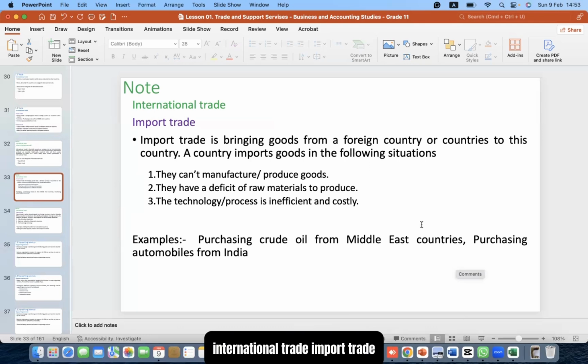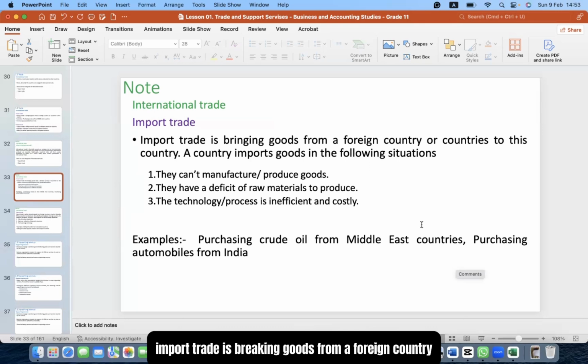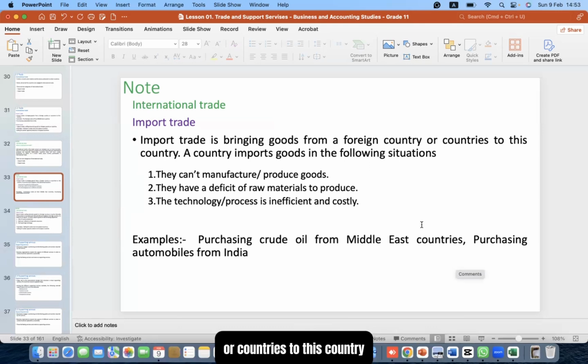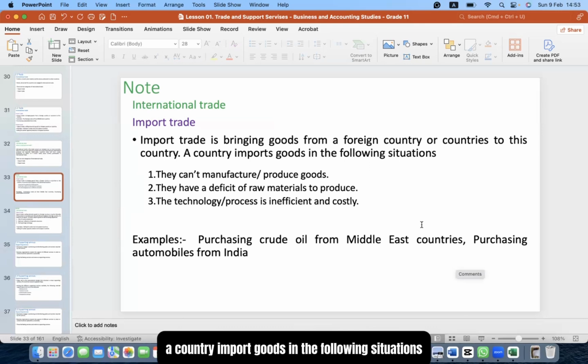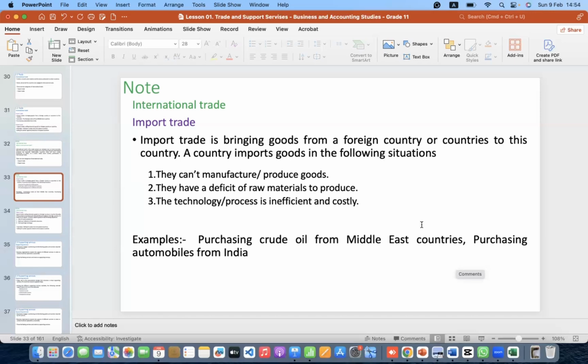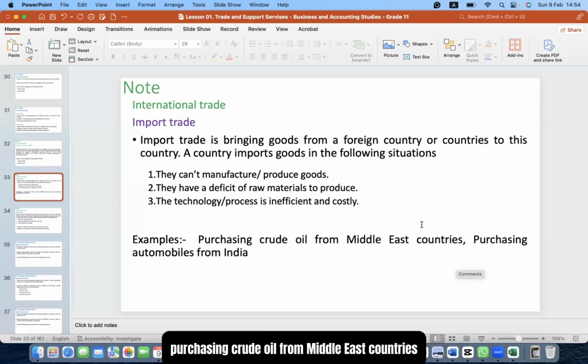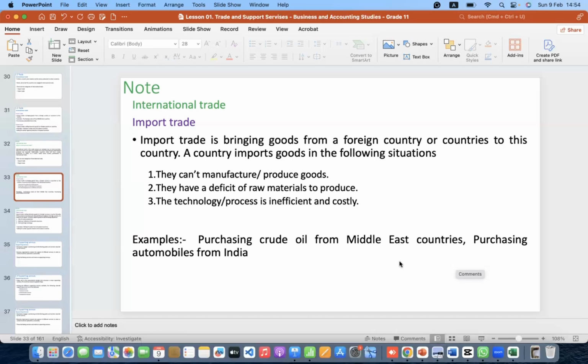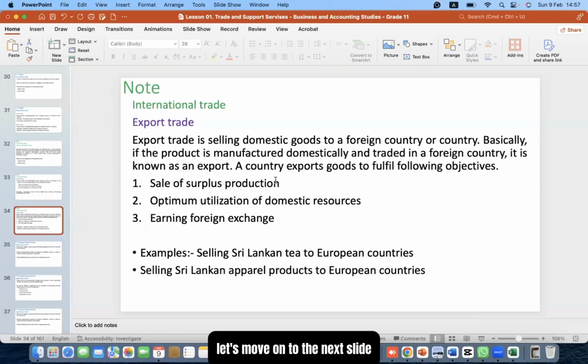International trade, import trade. Import trade is bringing goods from a foreign country or countries to this country. A country imports goods in the following situations. For example, they can't manufacture or produce goods and services, they have a deficit of raw material to produce, or the technology and the processes are insufficient and costly. For example, purchasing crude oil from Middle East countries, purchasing automobiles from India. Let's write this down. Let's move on to the next slide.